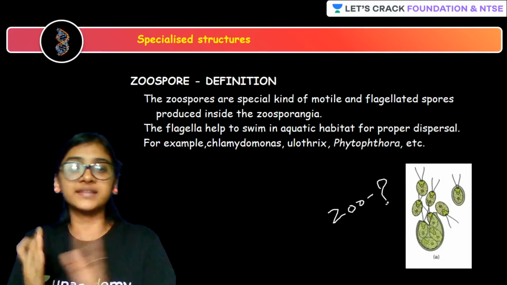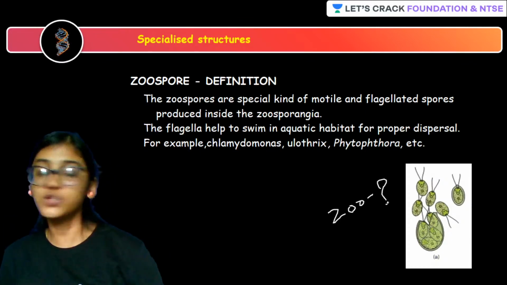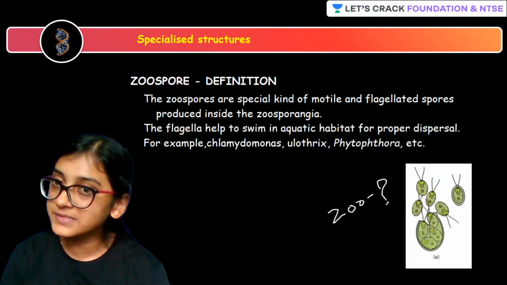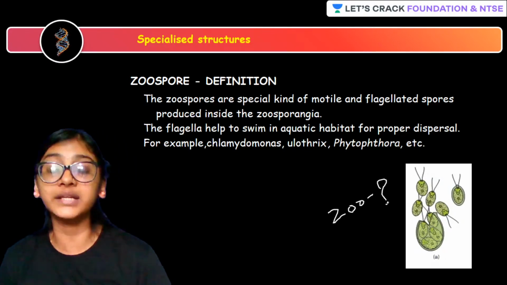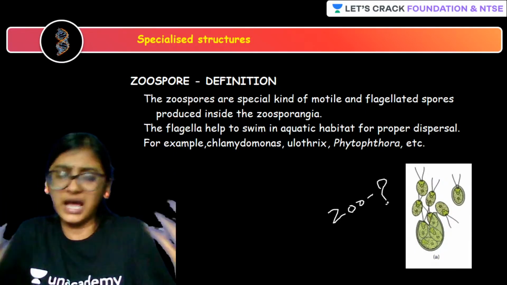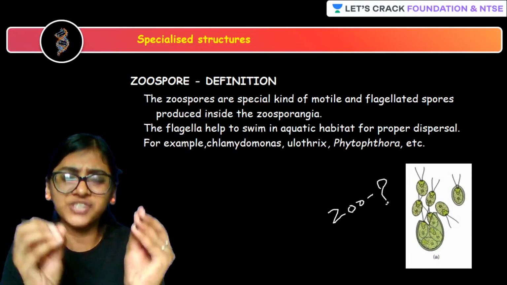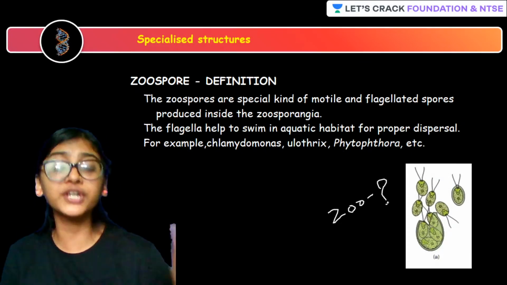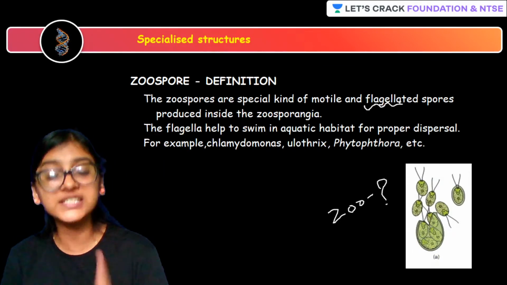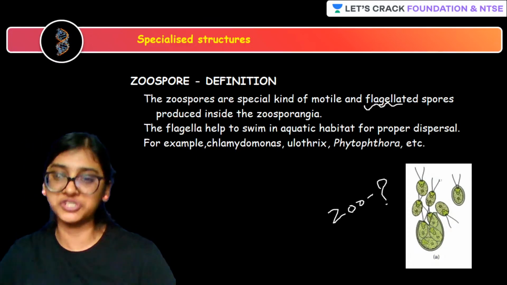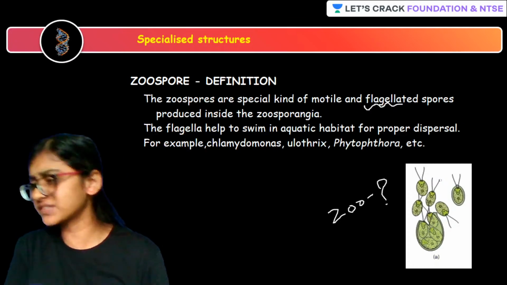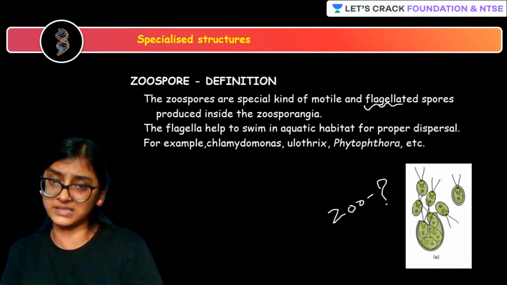So zoospores are nothing but the spores which can move. So what do they require to move? Now, you are able to move because of your legs. So the limbs are our locomotory organs. For movement, we have limbs or legs. But these poor fungi, in order to move in the spores, they have flagella. What is flagella? The whip-like structure, the long elongated structure, is called flagella, which has flagellin protein and so on. Let's not discuss it.